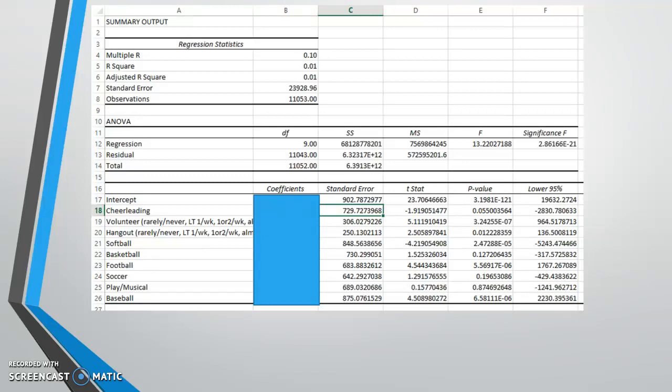So the first thing you want to look at in a multiple regression output is this significance F over here.